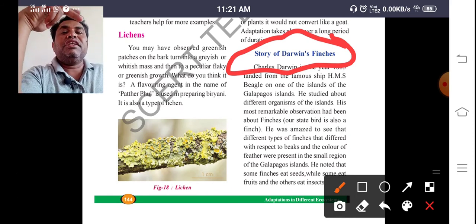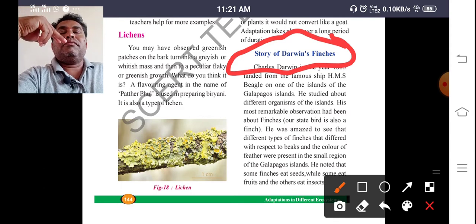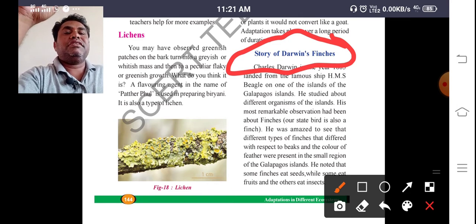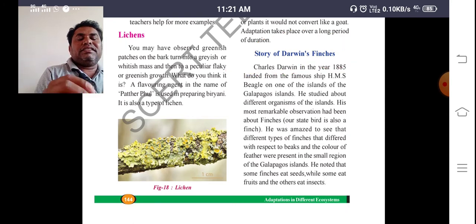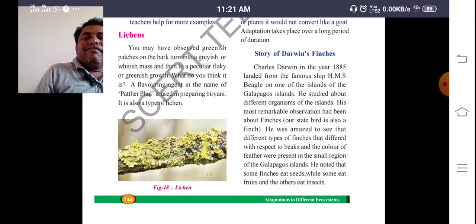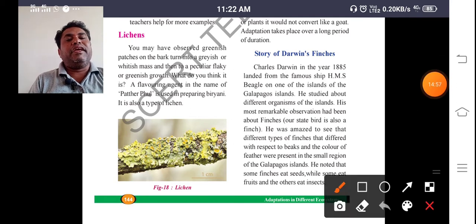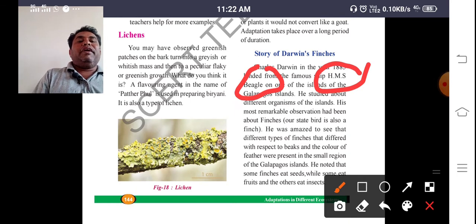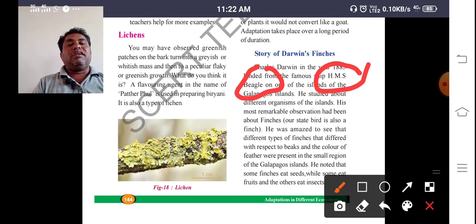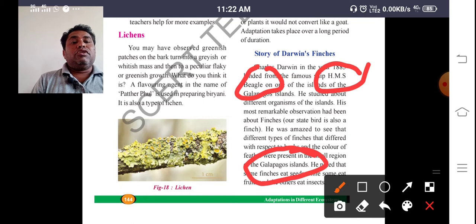So Charles Darwin proposed three theories. One is natural selection, second one is the theory of evolution, and third one is the origin of species. So now here we can see Charles Darwin moved to Galapagos Island by using a boat. That boat was the HMS Beagle. తను ప్రయాణించినటువంటి బోట్ ఏం పేరు, HMS బీగిల్. ఈ బీగిల్ మీద దాదాపుగా ఇతను 2.5 సంవత్సరాలు ఈ గ్యాలపాగస్ ఐలాండ్లో తిరుగుతూ ఉంటాడు. ఎందుకు తిరుగుతూ ఉంటాడు? For observing the finch birds.